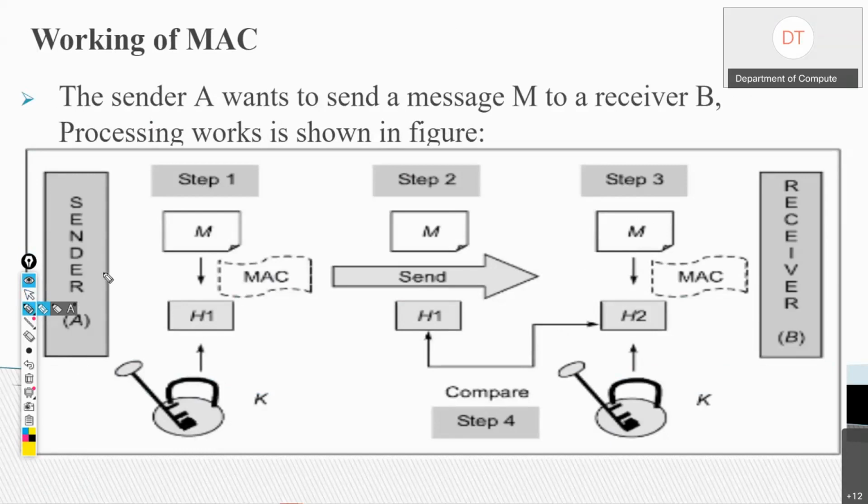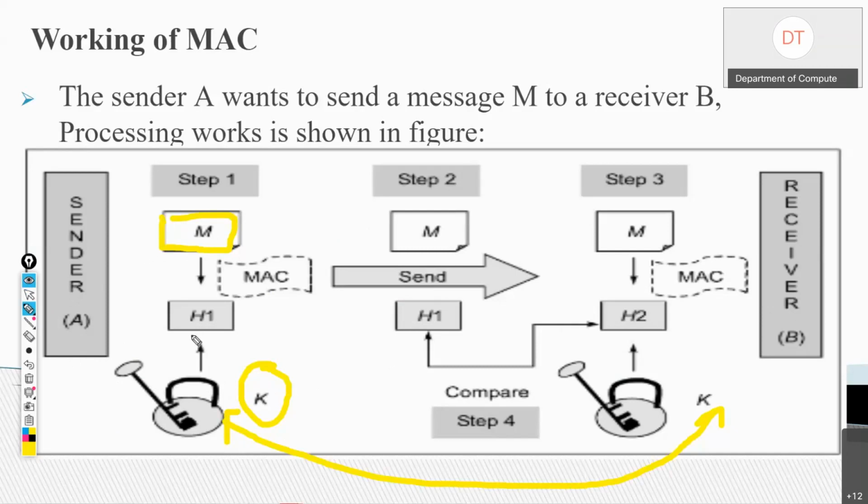Sender A has this message M and a key K. Now this key is a symmetric key. Remember, symmetric key means the same key is going to be used by sender as well as receiver. So this is already known to sender and receiver that this is their symmetric key.